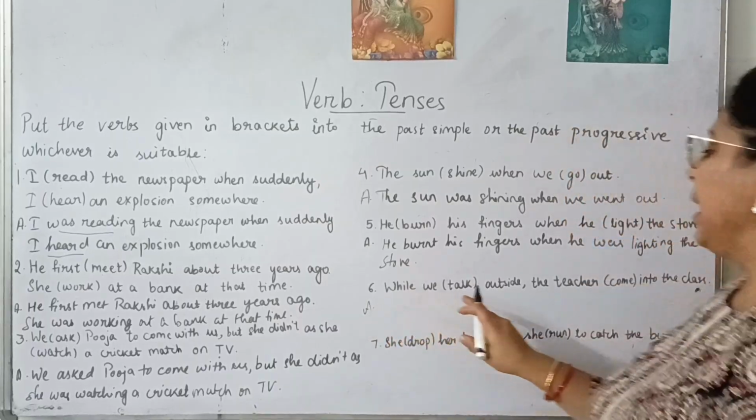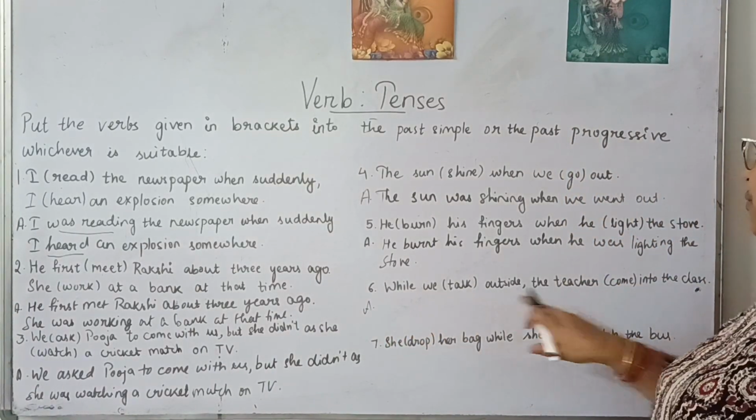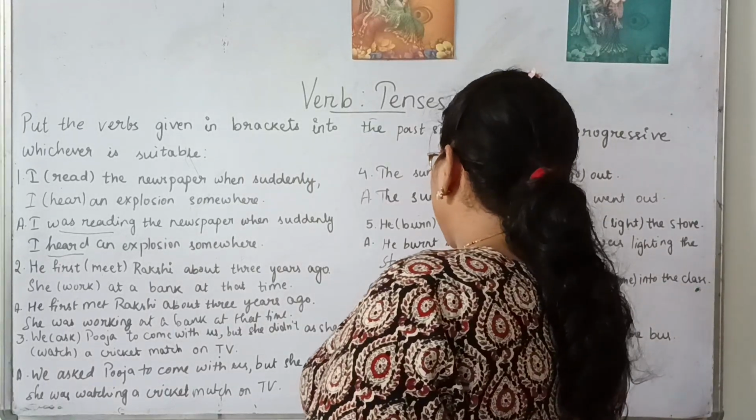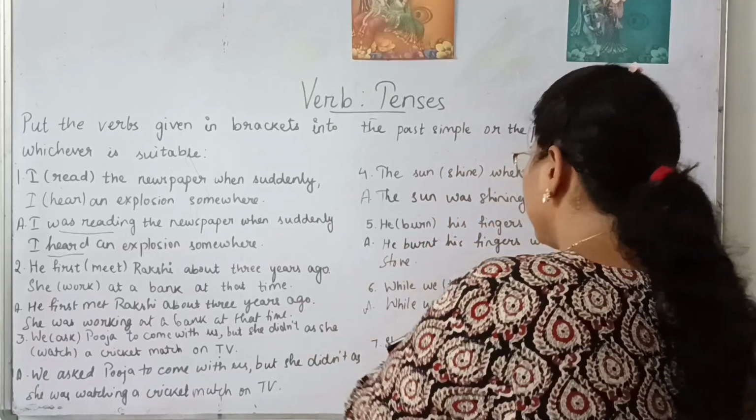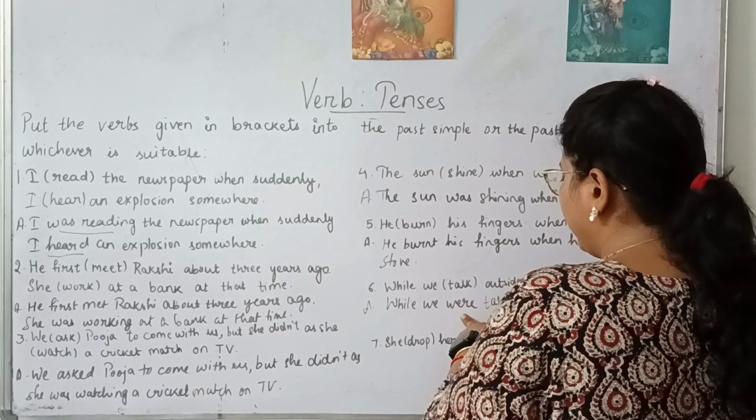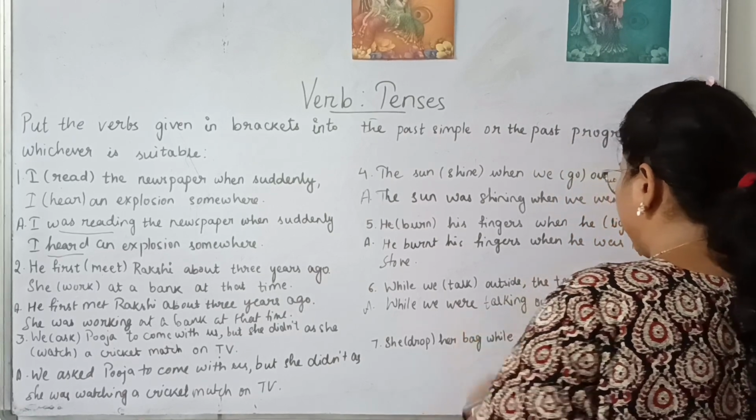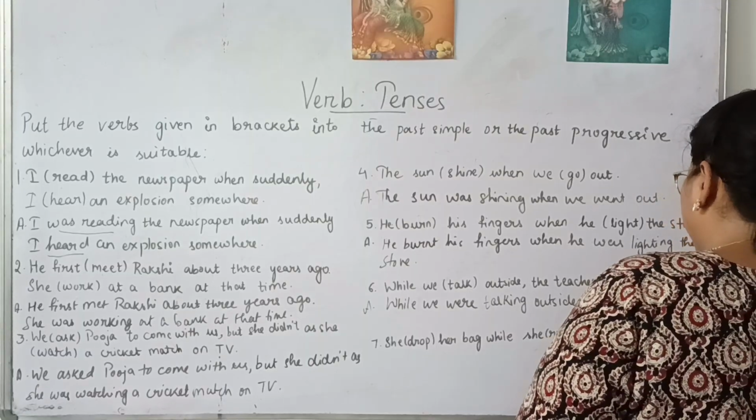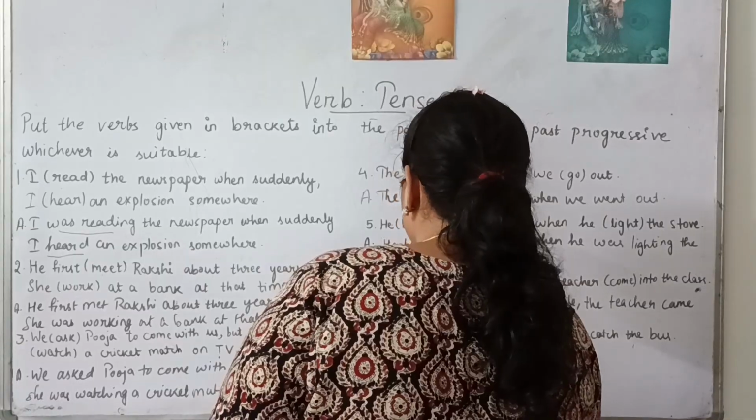Right? Next, while we talk outside, the teacher come into the class. So this was in progressive form when the teacher came. So this is simple past. So while we were, see, because here the subject becomes plural, we'll use were, not was. So we were talking. While we were talking outside, the teacher came where? Into the class. Came into the class will be the answer.